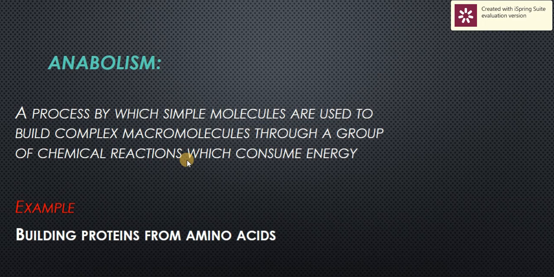The first type, anabolism, is the process by which simple molecules are used to build complex macromolecules through a group of chemical reactions which consume energy. We use energy in this chain of reactions to build complex molecules. This is used in the synthesis of protein from amino acids and in photosynthesis inside green plants. All these are examples of anabolism.